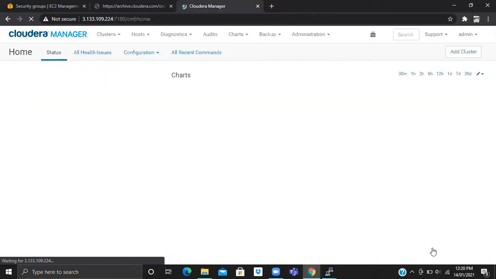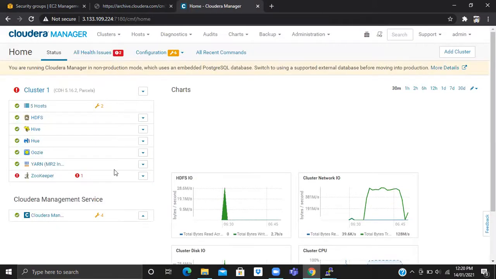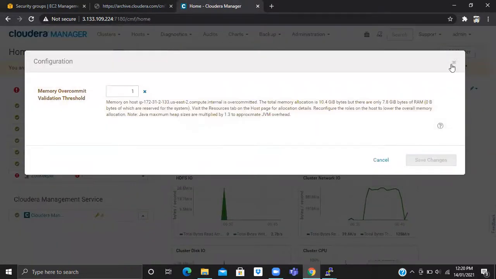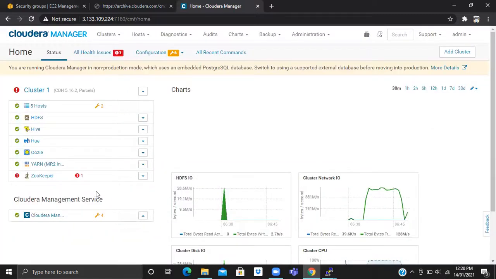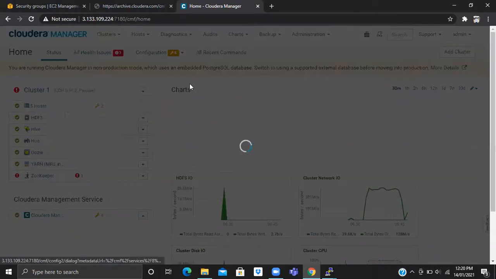Zookeeper, Canary. Yeah, forget this warning. You can focus now on Cloudera Manager.